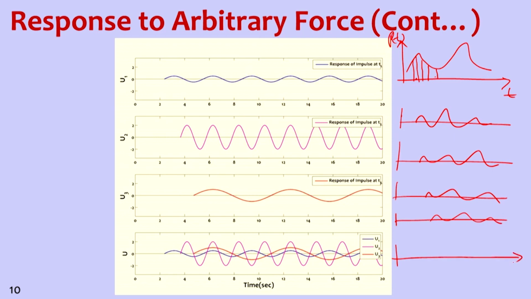If we want the response at any point, that is full u of t, at any point you add this value plus this value plus this value plus this value, all put together we get that value. It can be positive or negative. So this is the total response we will get. That's how we add all the responses.